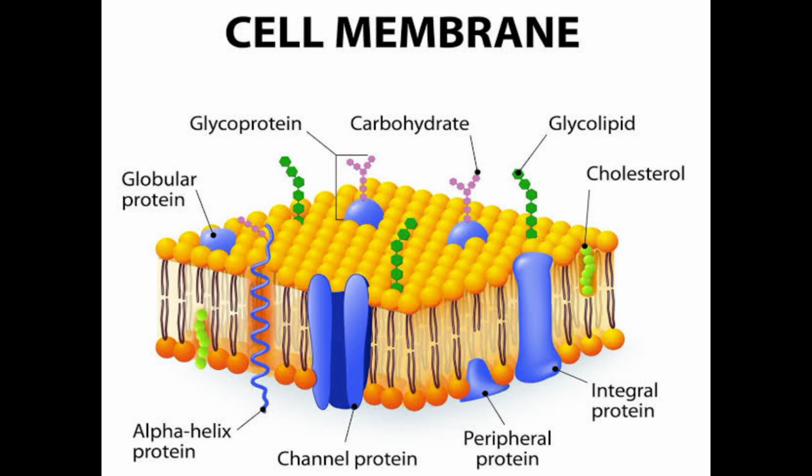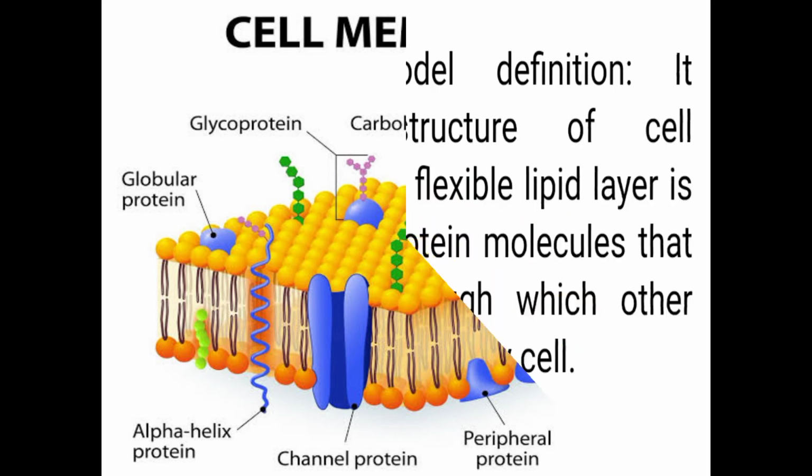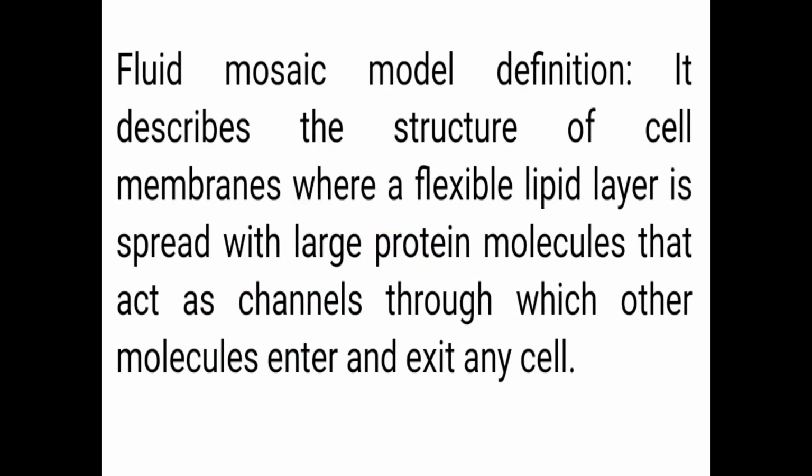So this is the cell membrane. The structure of the cell membrane is generally known as the fluid mosaic model.